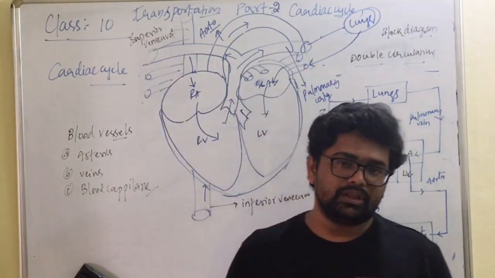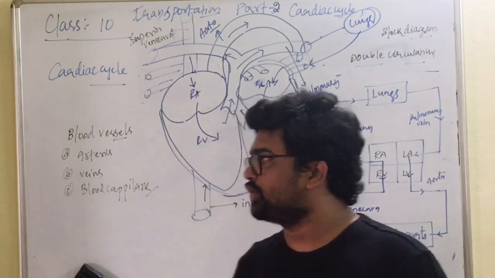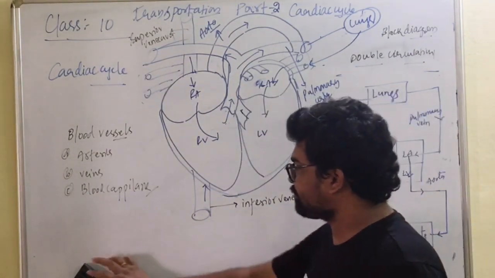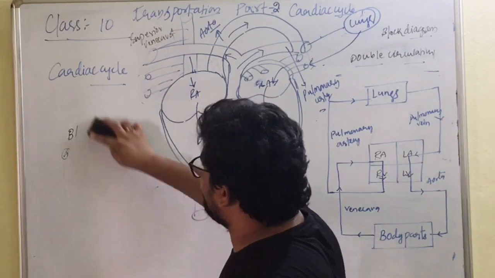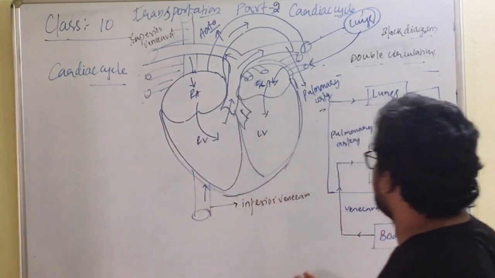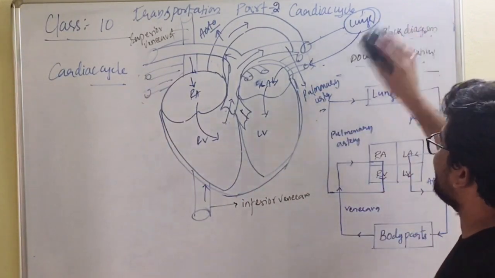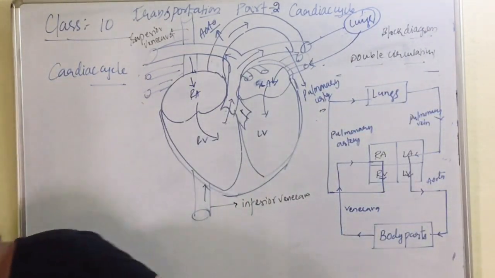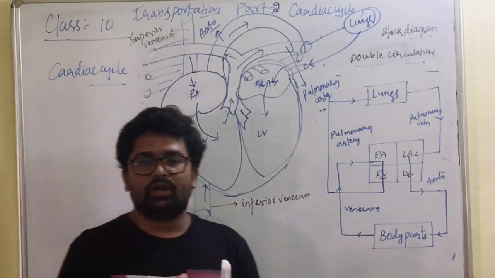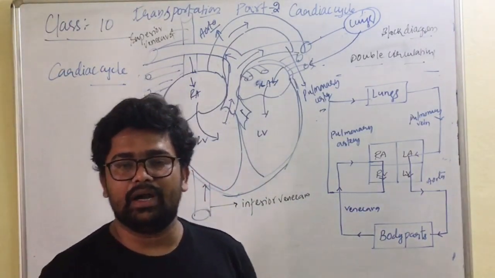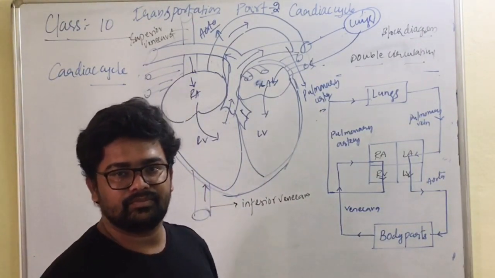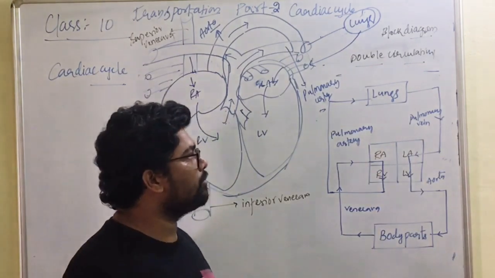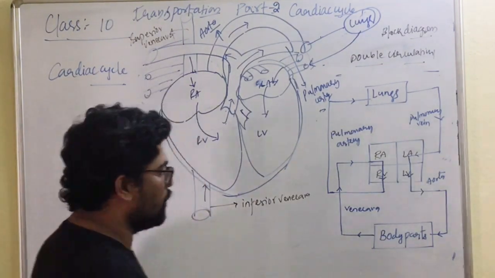Now let us learn one more important concept of transportation, that is the cardiac cycle. So what is the cardiac cycle? One contraction and relaxation of the heart is called the cardiac cycle. You have to remember two very important keywords.